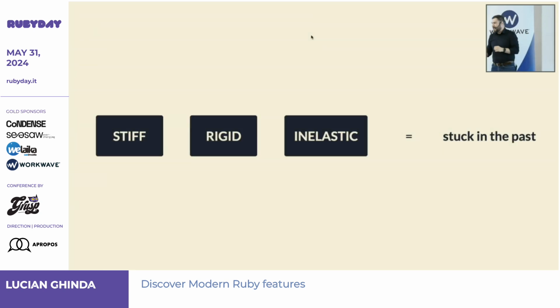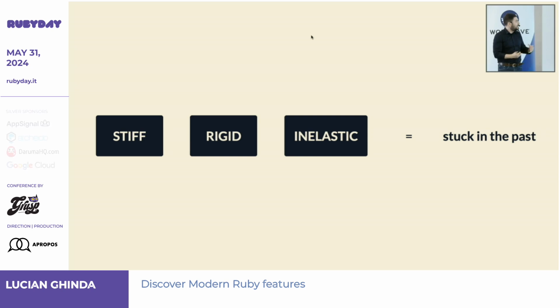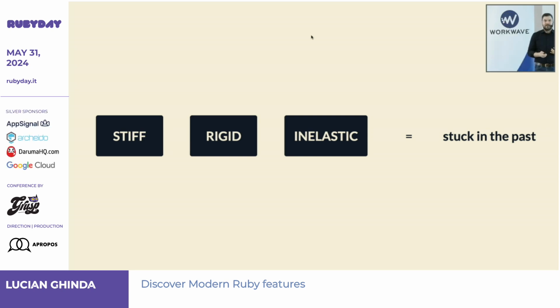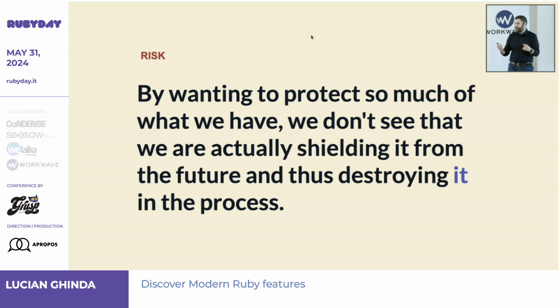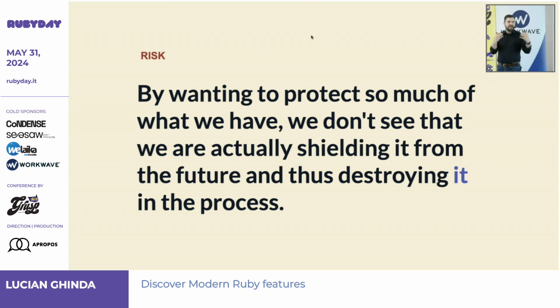And the problem with being conservative is also about the community, because I wrote there about community. Being conservative in this way, you become rigid, right? You become stiff and inelastic, right? And that is a bit stuck in the past, right? And that means that you're getting closed. You don't want to see something different there, right? And what is happening is that by trying to protect so much what we have, we don't see that we are actually shielding it from the future and destroying it in this process.